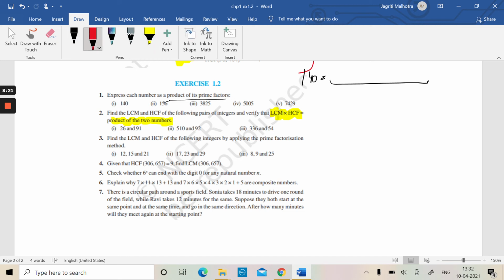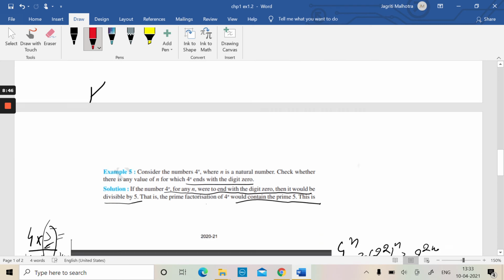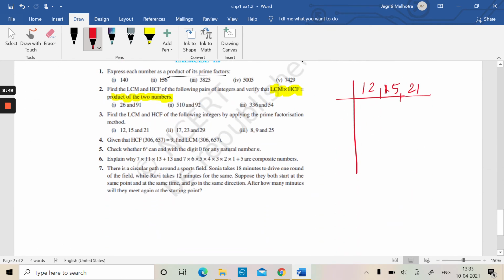Right. Now let us come to another question. Find the LCM and HCF of the following integers by applying the prime factorization method. Let us take the first question, 12, 15, 21. We write it down in one table. Let us do the HCF part first. We know that first let us take a number that divides all these three, that is 3. So taking 3, 4s are 12, 5s are 15 and 7s are 21, right? And now we are left with no common number that divides them all.